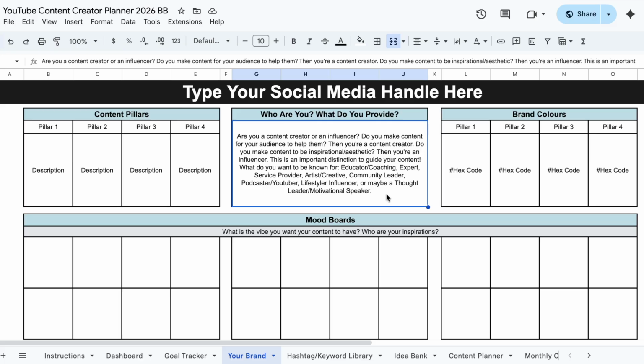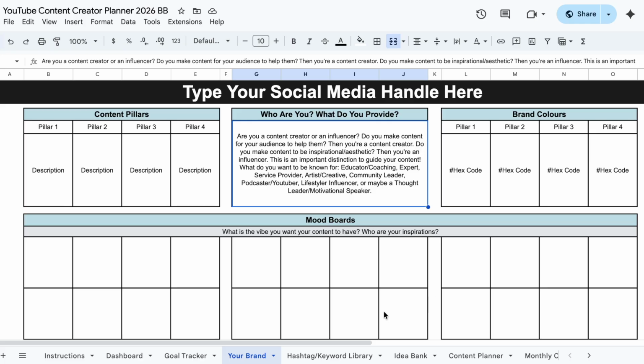Now, you don't have to fill this out, but I think it's super fun. I've got little mood boards down here, so you can go onto Pinterest, grab some photos of what sort of vibes you want your videos to give off, or maybe you can do a whole mood board about your favorite creators who inspire you and who you want to be like.